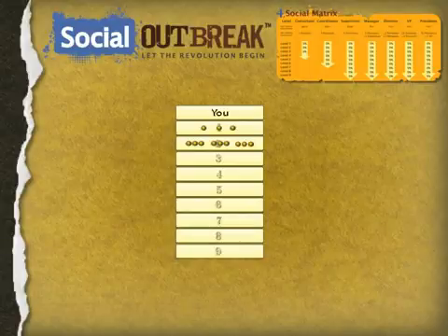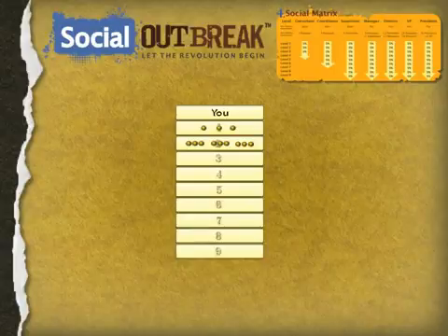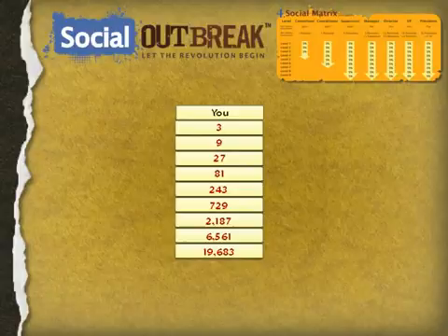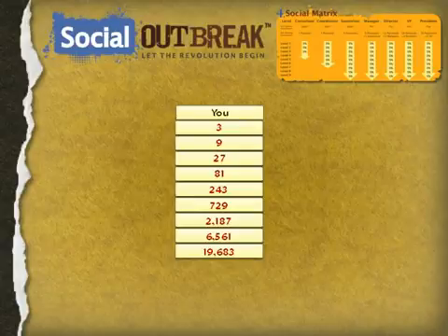So you'll see that your front row can have 3 people, your second row 9 people, your third row 27, and it triples all the way down all 9 levels of payout. Your 9th level alone could have 19,683 people, which is more than the other 8 levels combined. So it gets very large very fast in a 9 level payout.